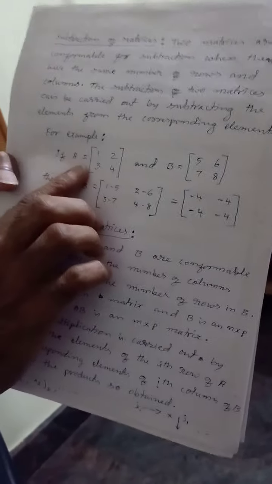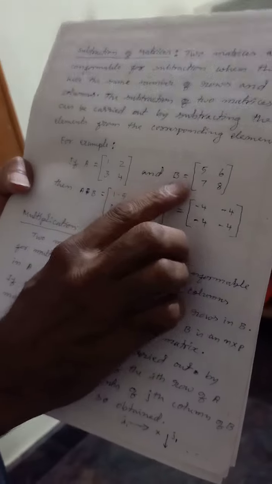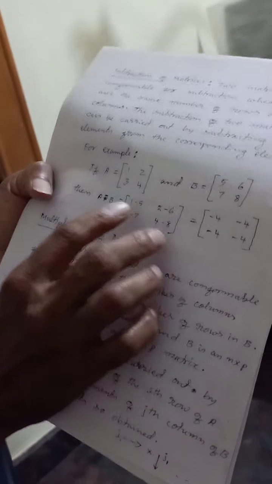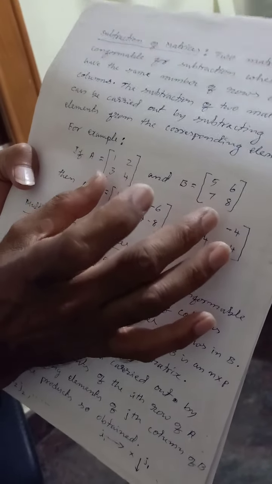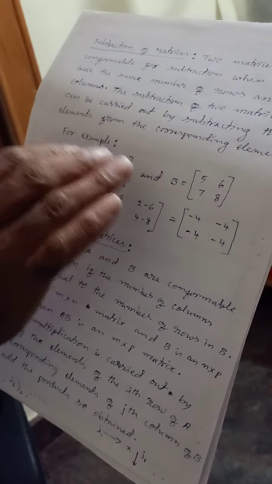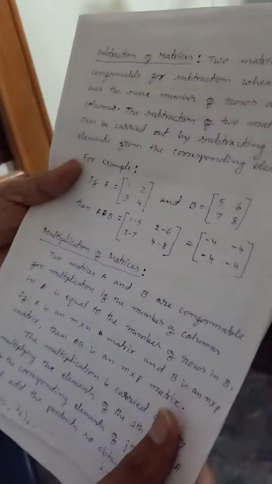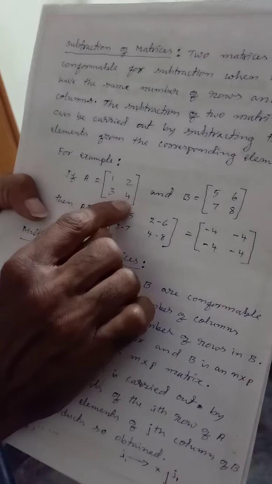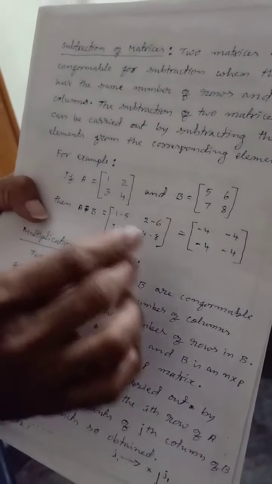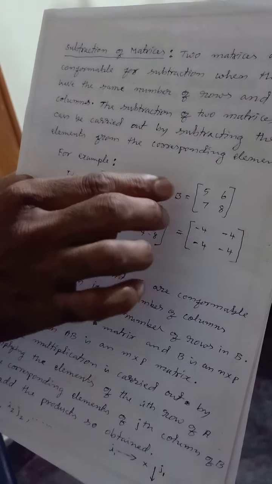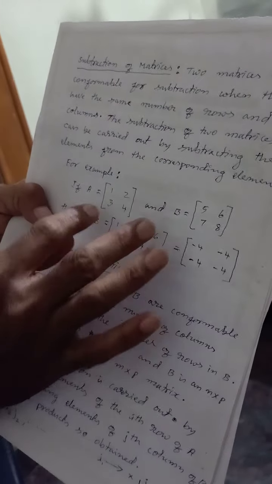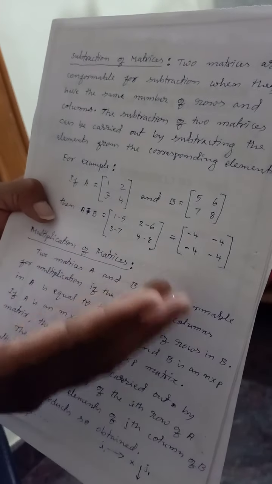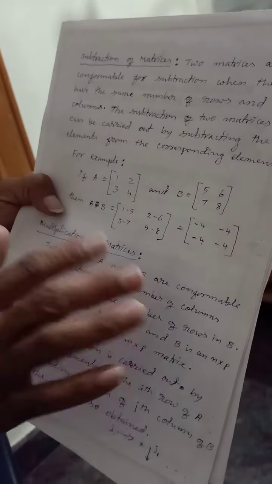For example, if A equals 1, 2, 3, 4 and B equals 5, 6, 7, 8. First we have to look into the conformity, that is, whether the number of rows and columns of one matrix is similar to that of the other matrix. You observe A is a 2 by 2 matrix, that is 2 rows, 2 columns. B is also a 2 by 2 matrix. So it is confirmed that these two matrices can be subtracted, either A from B or B from A.